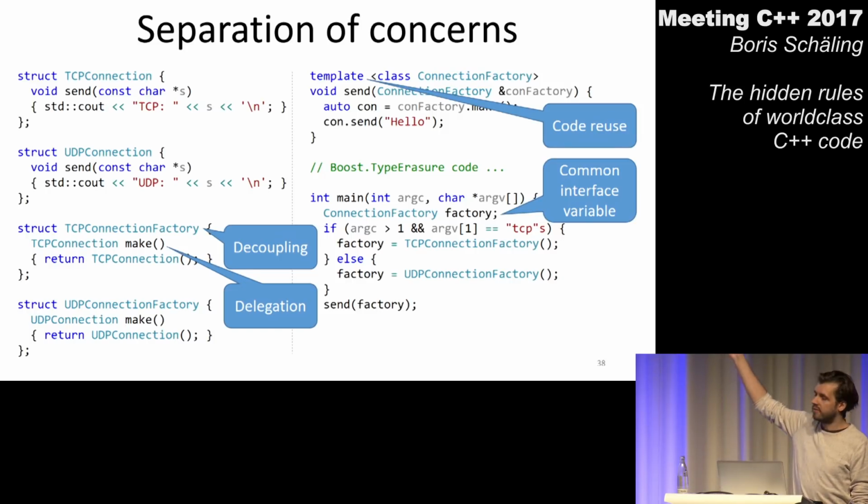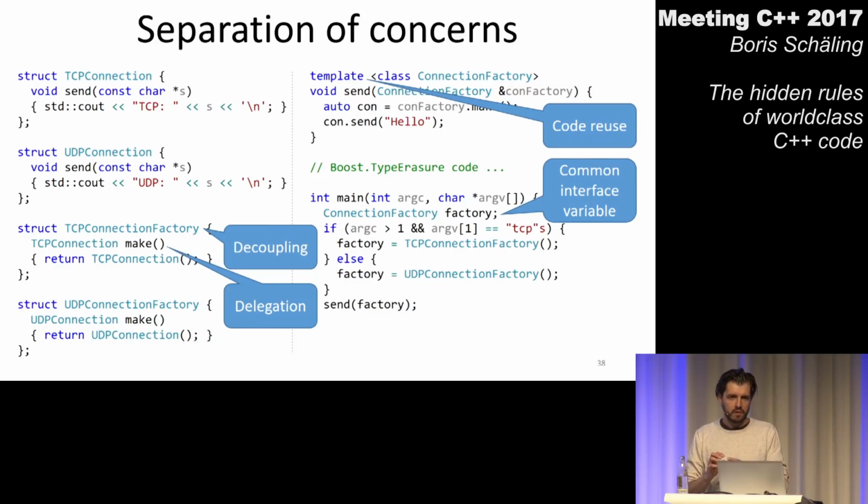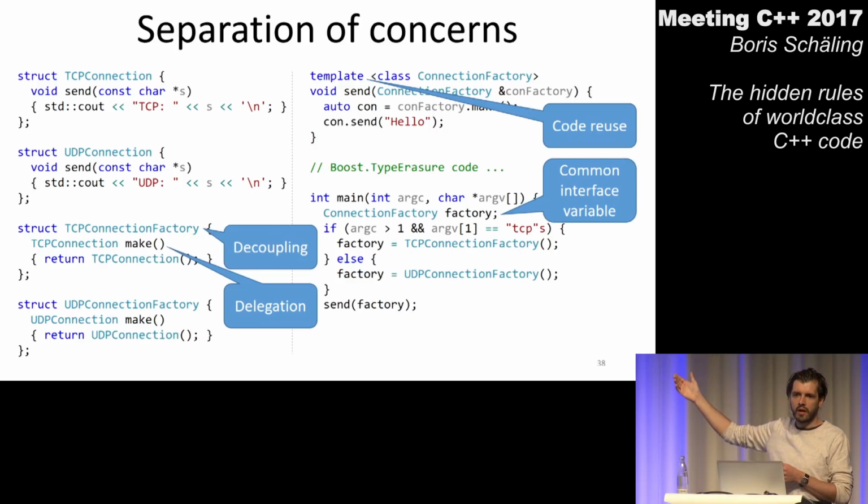This is also known as separation of concerns, something you maybe came across before, something you can look up on Wikipedia. Right? You don't want to confuse the person reading your code when he's looking at the connection classes or the connection factories with something he doesn't need to worry about. So I'm trying to pick language features which don't pollute the rest of my program. Language features which I have to use at some point because there's no other way, or at least no other way I know of, to create this common interface variable.